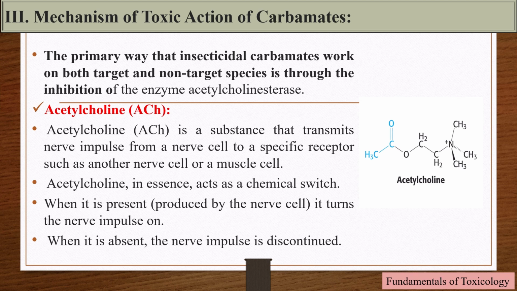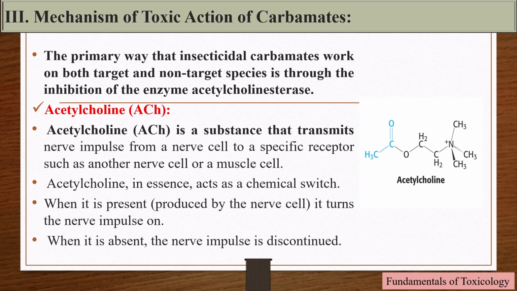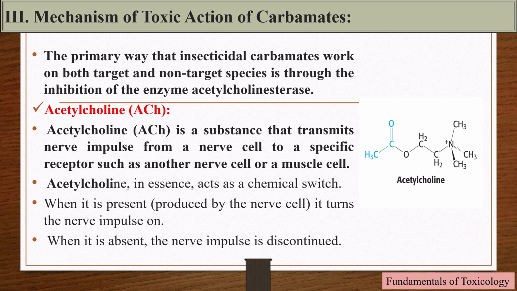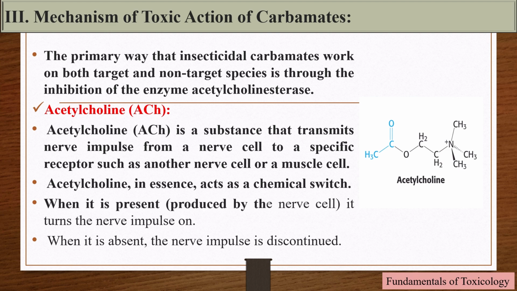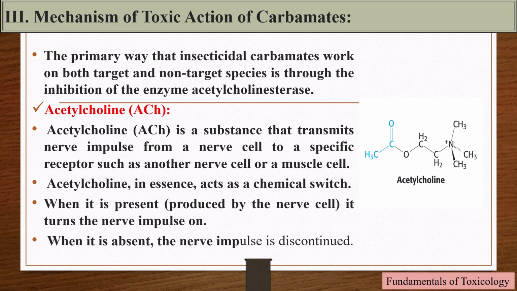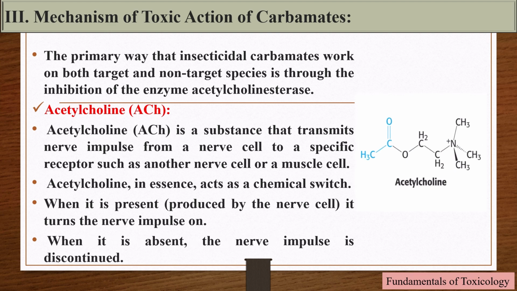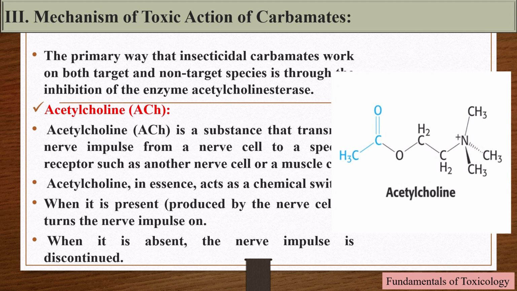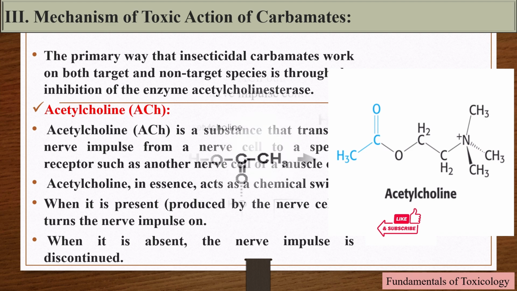Let's study the mechanism of toxic action of carbamates. The primary way that insecticidal carbamates work on both target and non-target species is through the inhibition of the enzyme acetylcholinesterase. Acetylcholine is a substance that transmits a nerve impulse from a nerve cell to a specific receptor such as another nerve cell or a muscle cell. Acetylcholine, in essence, acts as a chemical switch. When it is present, produced by the nerve cell, it turns the nerve impulse on. When it is absent, the nerve impulse is discontinued.